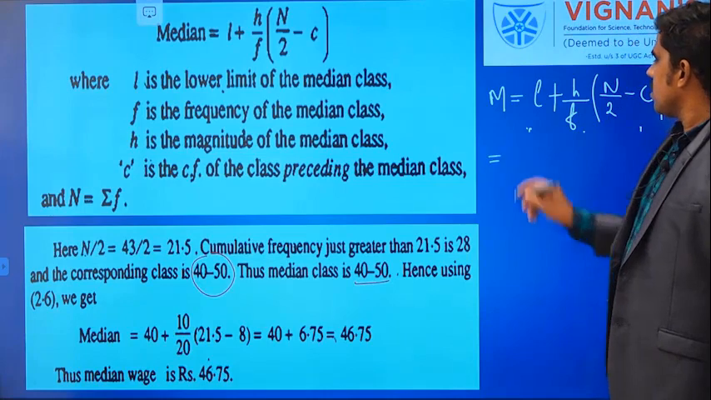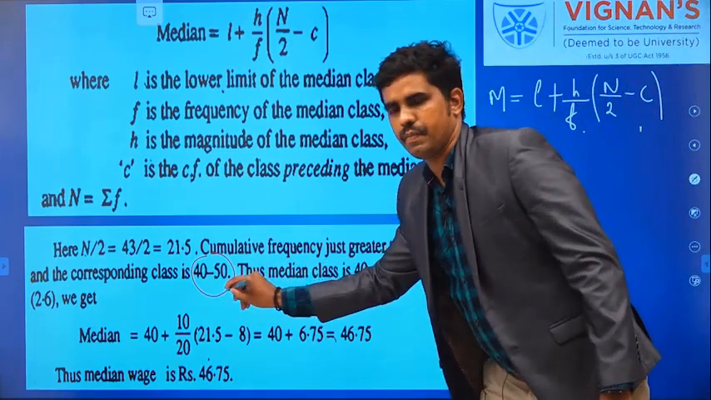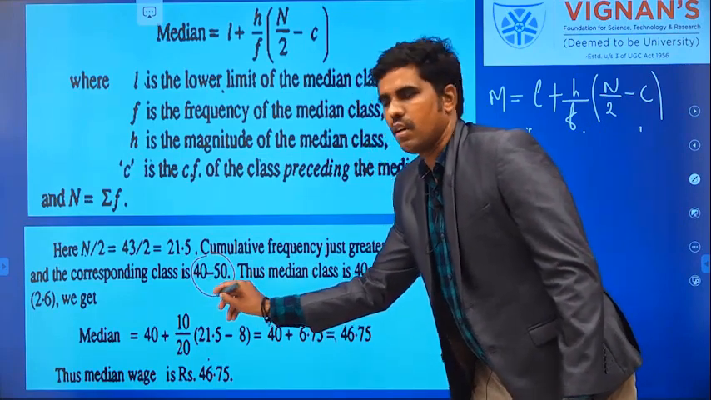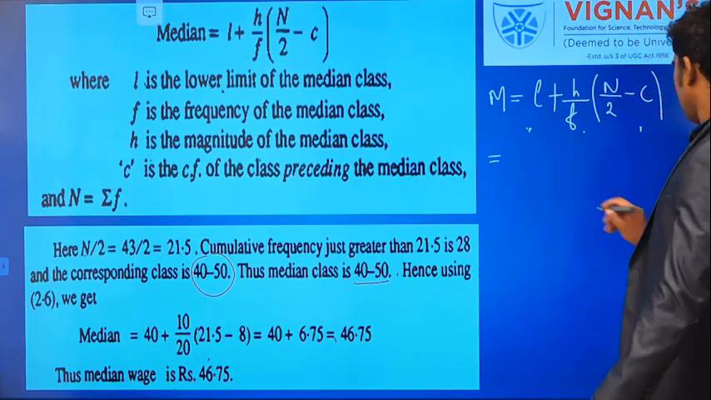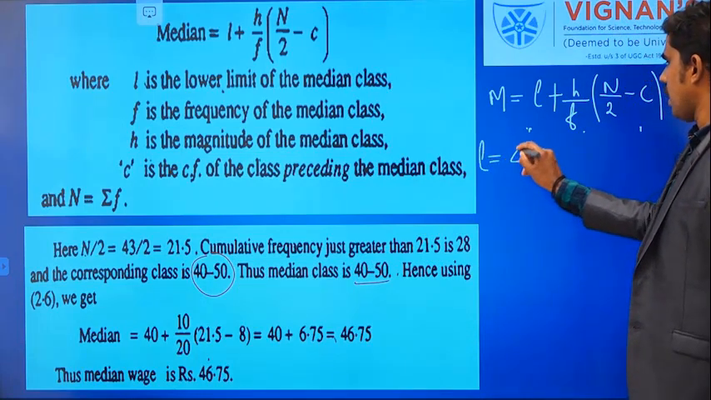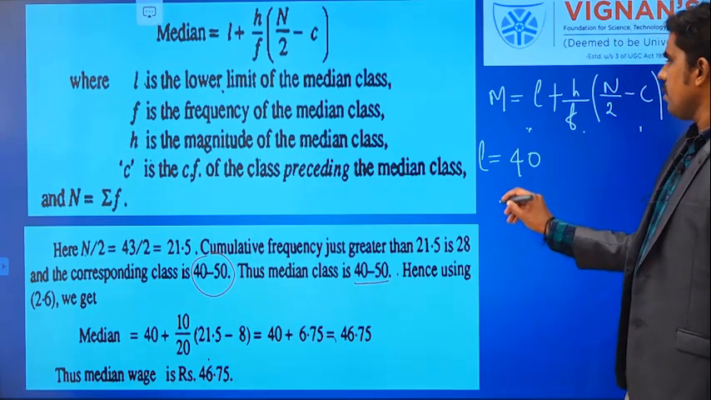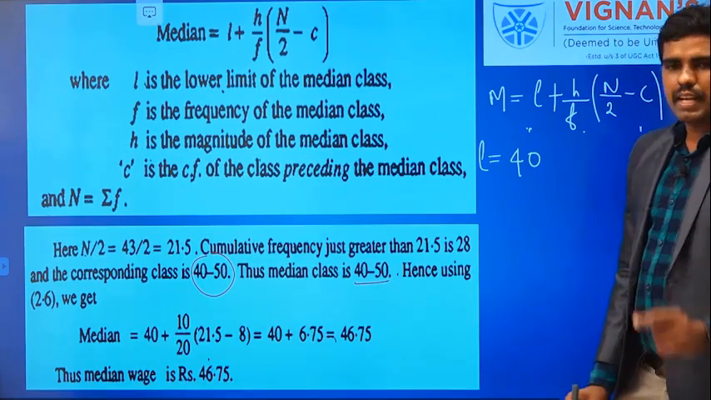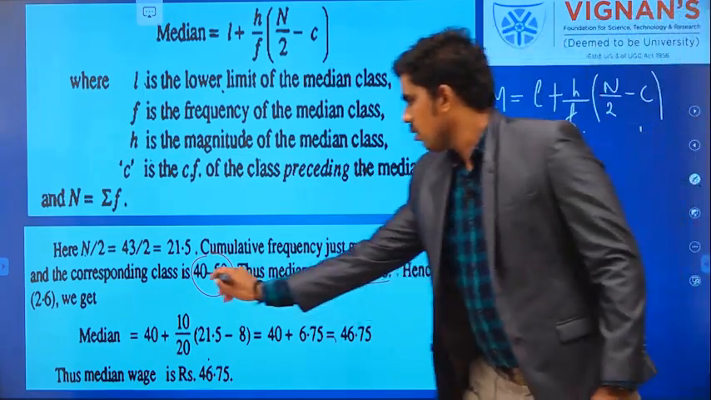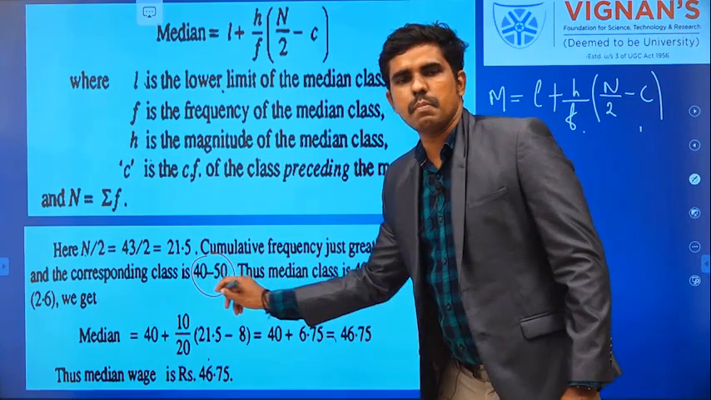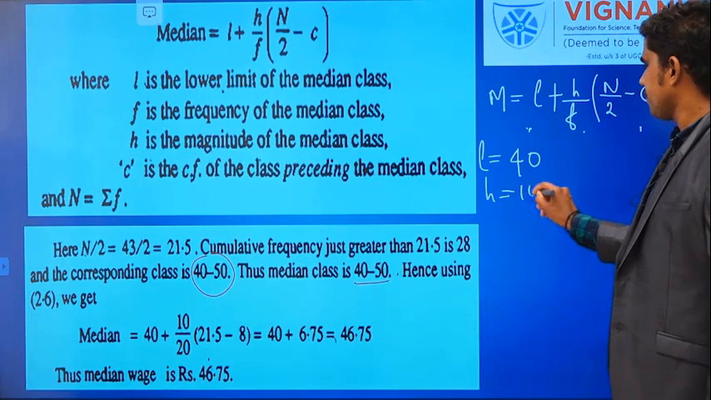So L is the lower limit of the median class. What is the median class? 40 to 50. So what is the lower limit in this? The lower limit is 40, the upper limit is 50. So L is equal to 40. Then h is the length, the magnitude of that median class. It is 40 to 50. So what is the length? 10. So h is 10.